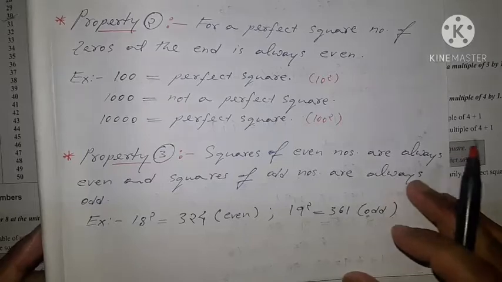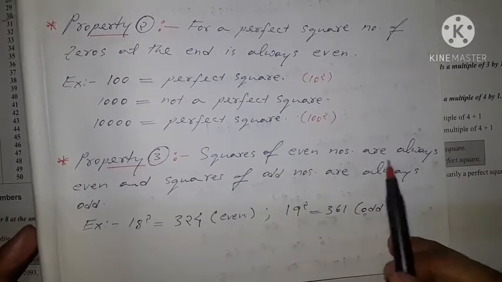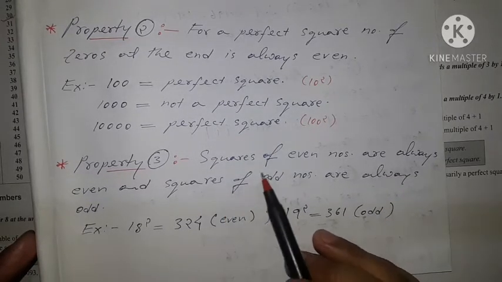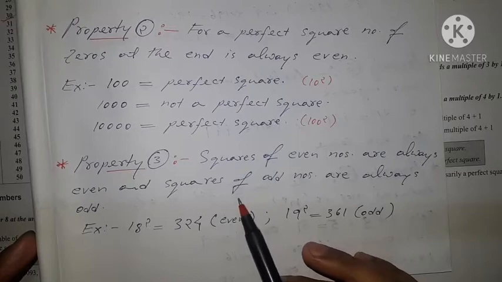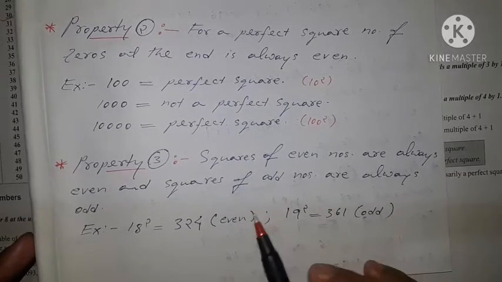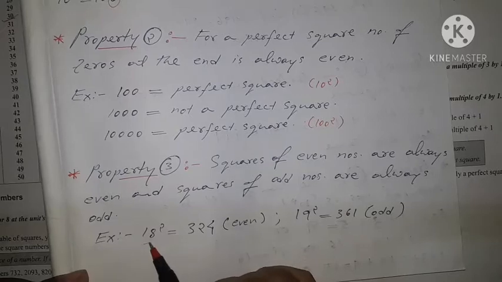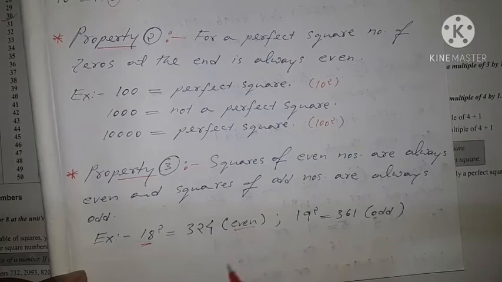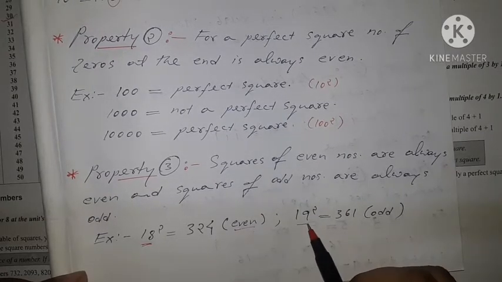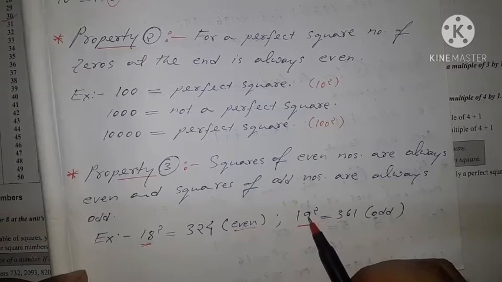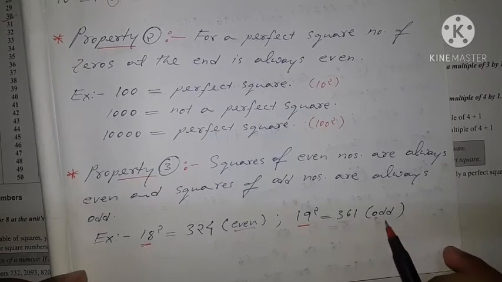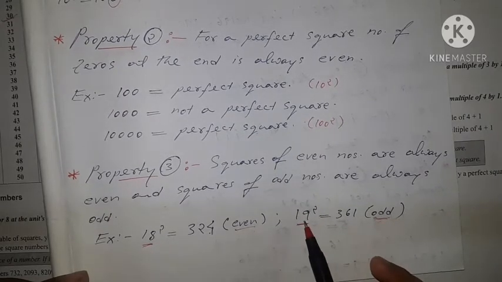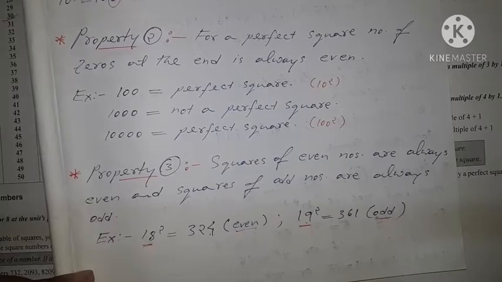Okay. Then property number 3. Squares of even numbers are always even and squares of odd numbers are always odd. If we square an even number, we will get another even number. If we square an odd number, we will get another odd number. This 18 is an even number. If we find the square of 18, it is 324, which is again an even number. This 19 is an odd number. If we take the square of 19, it is equal to 361, which is an odd number. So the square of an even number is even and the square of an odd number is odd. This is property number 3.